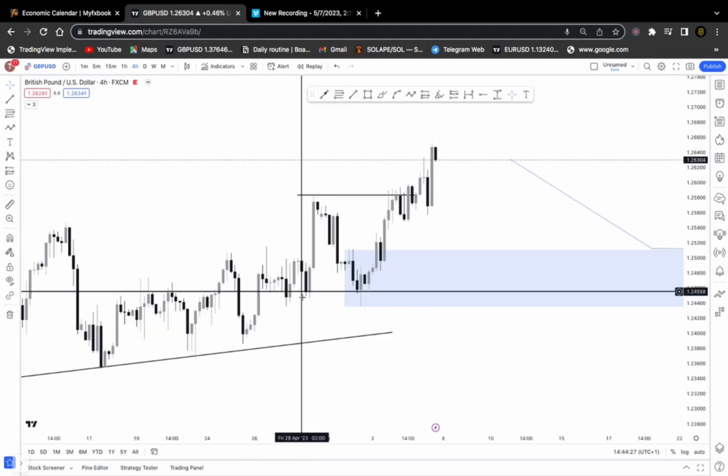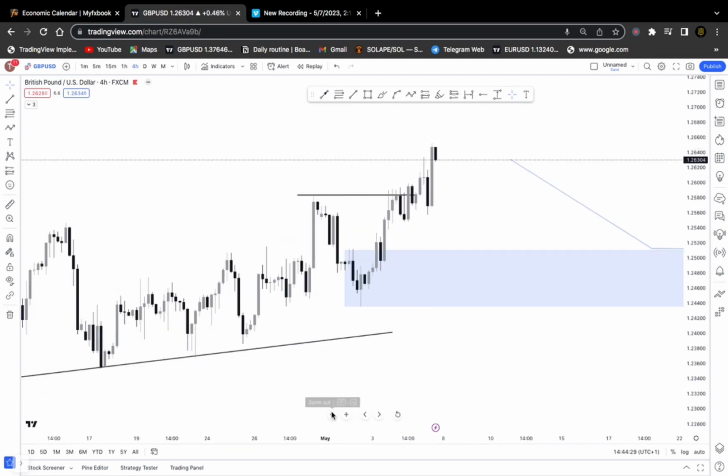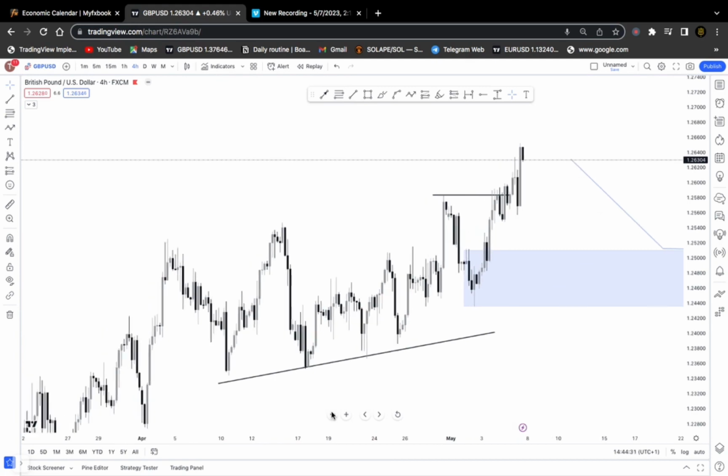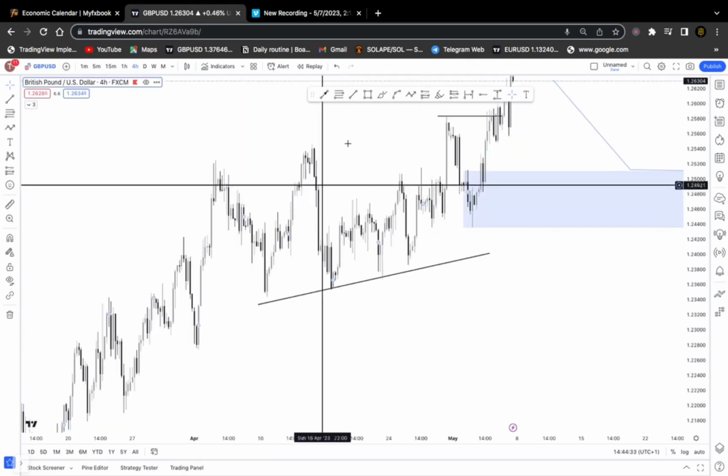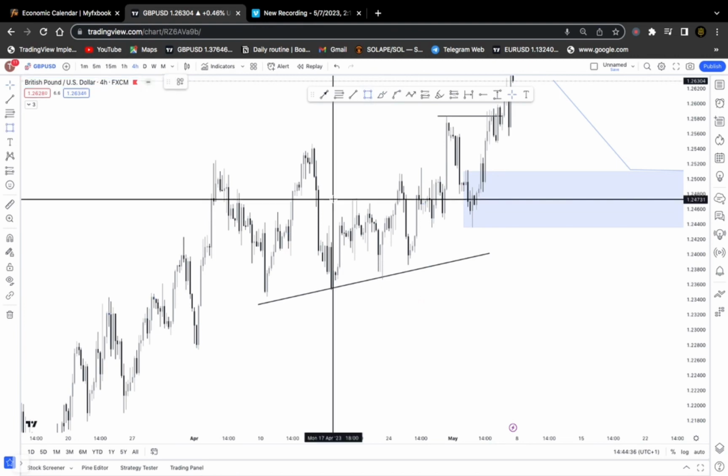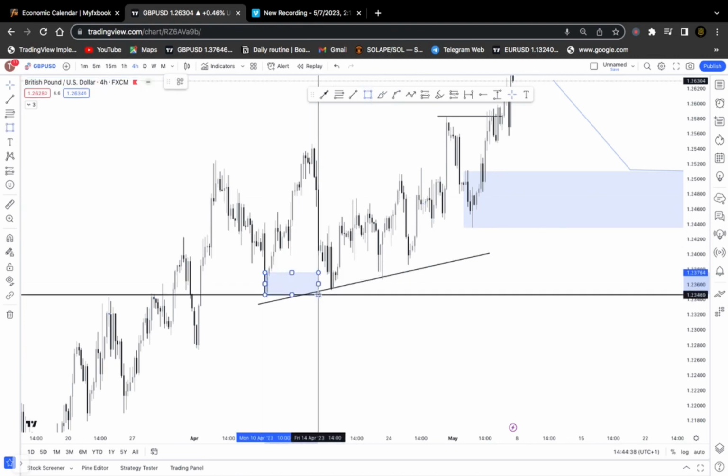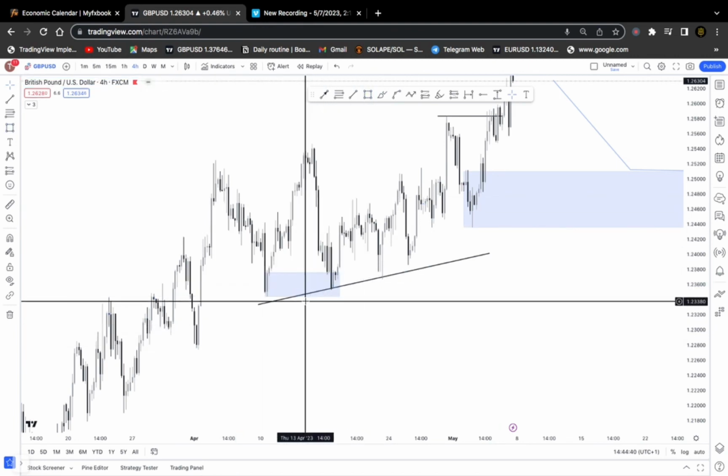And head on to our 4-hour time frame to get a better view of what to expect on the market. Our 4-hour time frame is where we tend to have a better view. On the 4-hour time frame, we can clearly see mitigation happening on our chart. We can clearly see the market has mitigated demand zones.